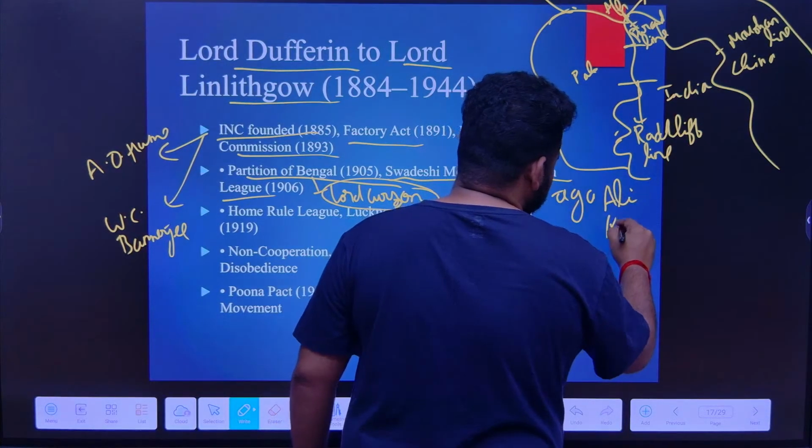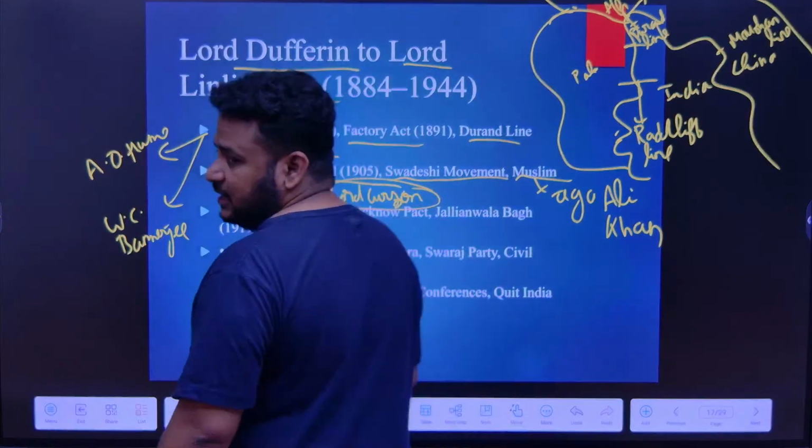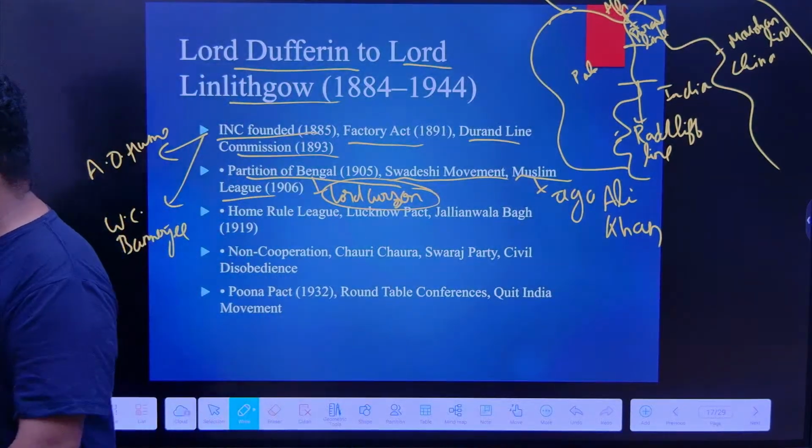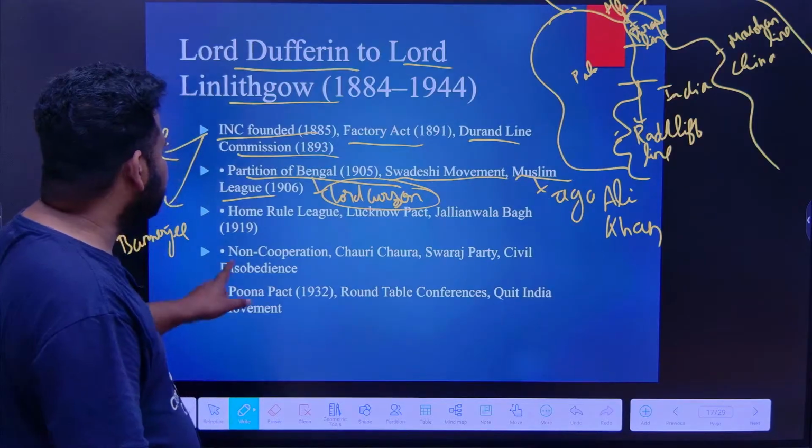It is formed by Aga Ali Khan. Okay. Muslim League was formed by Aga Ali Khan in 1906 in Dhaka. Clear? Next thing what we have is Home Rule League.